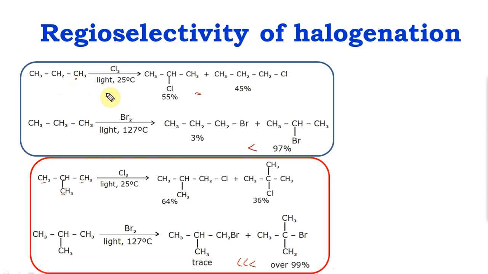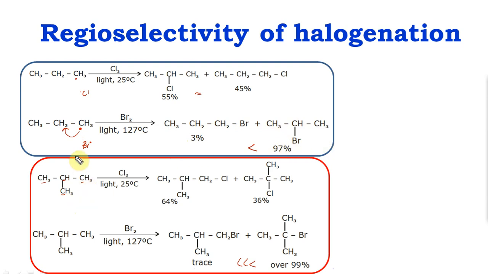Chlorination is fast, so it will combine with Cl dot to give you this right away, whereas in bromination, once this radical is formed, it's not fast enough, so this will rearrange into this. So you will end up getting only the most stable radical and the corresponding alkyl halide.